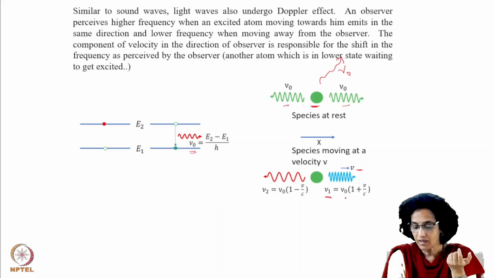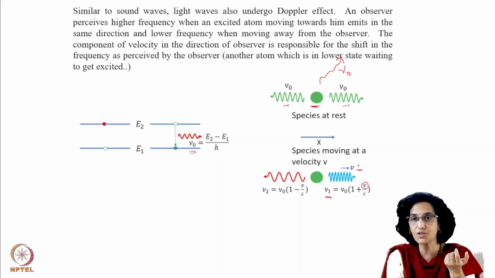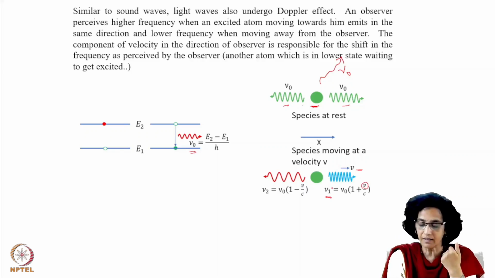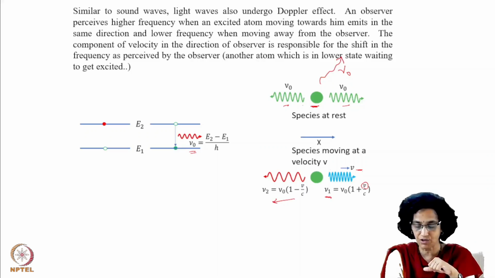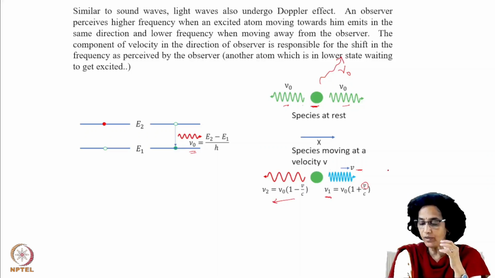This nu 1 is equal to nu 0 into 1 plus v by c, where v is the component of velocity in the direction it is moving. Similarly, if the molecule is moving in the positive x direction with a velocity v but emits in the negative x direction, then how will it be perceived by an observer here?